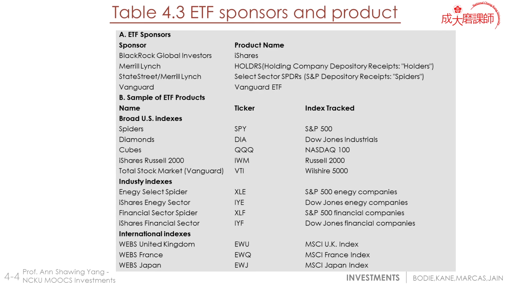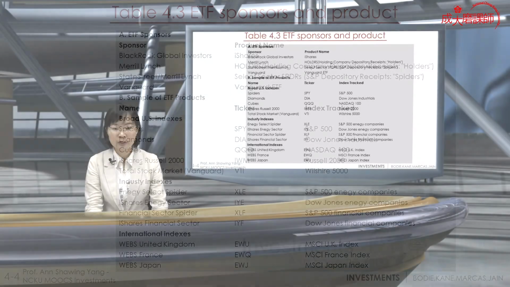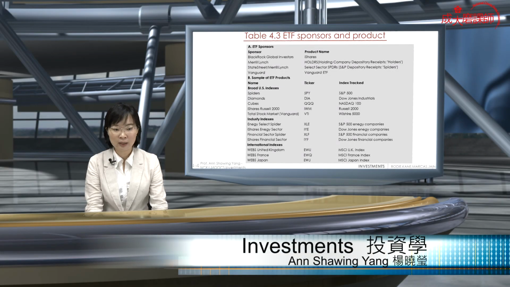Now, samples of ETF products for the U.S. indexes, with different tickers: SPDR, SPY; Diamonds, DIA; Cubes, QQQ; iShares Russell 2000, IWM; and Total Stock Market Vanguard, VTI. The indexes being tracked are the S&P 500, Dow Jones Industrial, NASDAQ 100, Russell 2000, and Wilshire 5000.